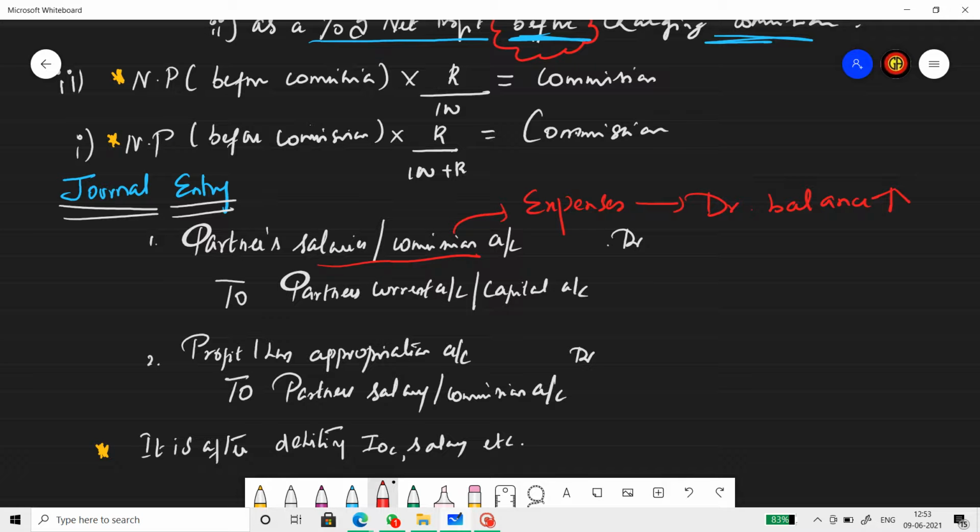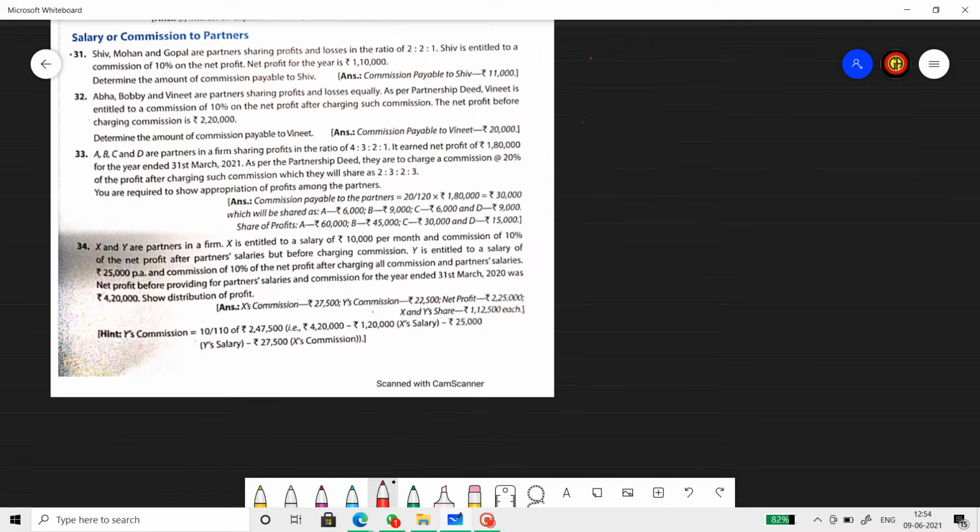Let me take you to a few problems from T.S. Grewal. Salary or commission to partners, questions from the textbook. First question. Shiv, Mohan and Gopal are partners sharing profits and losses in the ratio of 2:2:1.